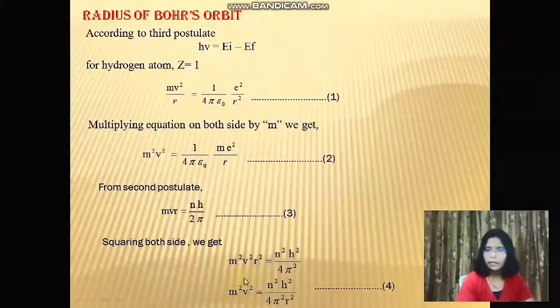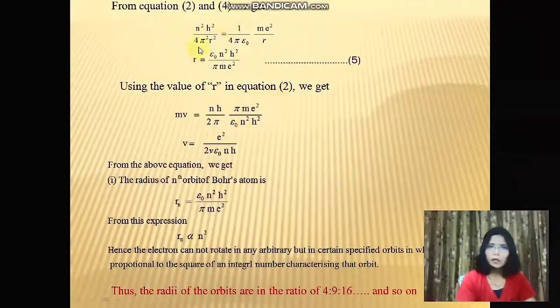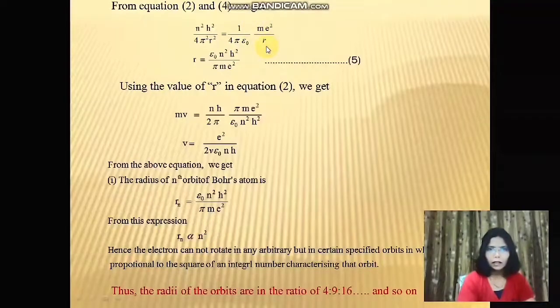Now here we are getting the value of m square v square, and from the first postulate of Bohr's theory, we are getting the value of m square v square as 1 upon 4 pi epsilon 0 m e square upon r. So equating these two right hand sides, we can write n square h square upon 4 pi square r square is equal to 1 upon 4 pi epsilon 0 m e square upon r. After rearranging these terms, we'll get the value of r, which is the radius, equal to epsilon 0 n square h square upon pi m e square.